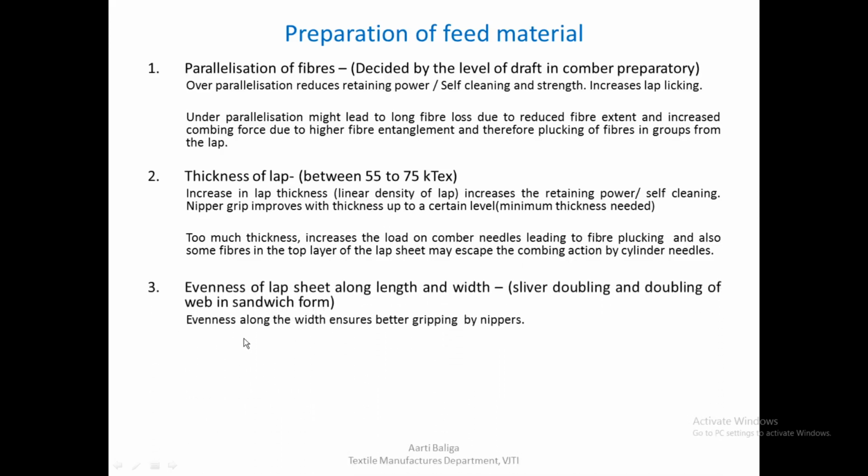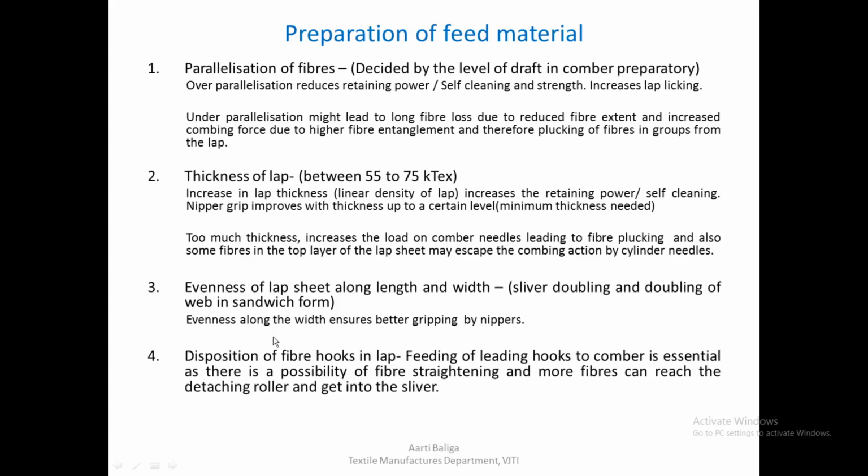So coming to the third point, that is evenness of the lap sheet along length as well as width. Even this factor is very important when we have to control noil percentage. Sliver doubling and doubling of the web in the sandwich form, both of these control the evenness of the lap sheet. Evenness along the width ensures better gripping by the nippers. So disposition of the fiber hooks in the lap is also very important.